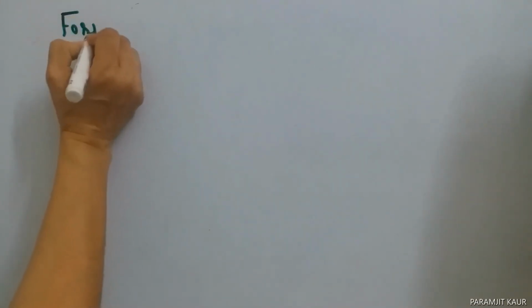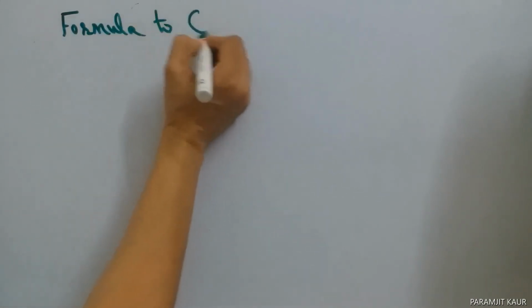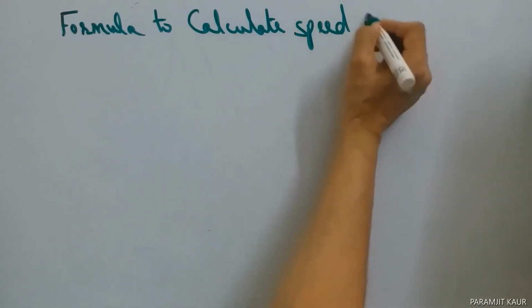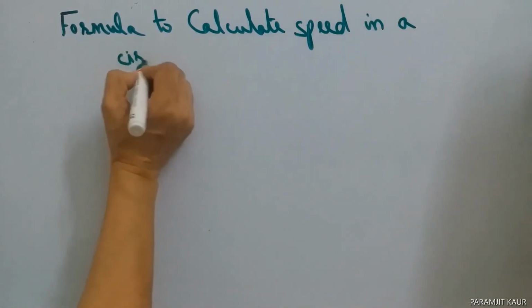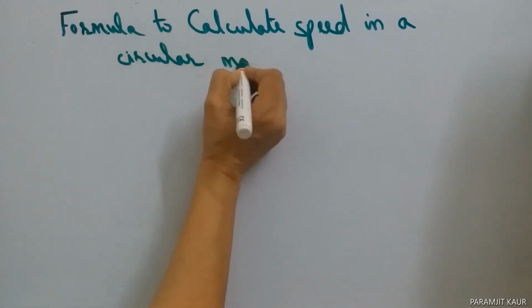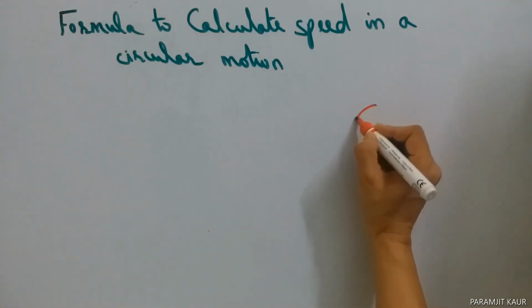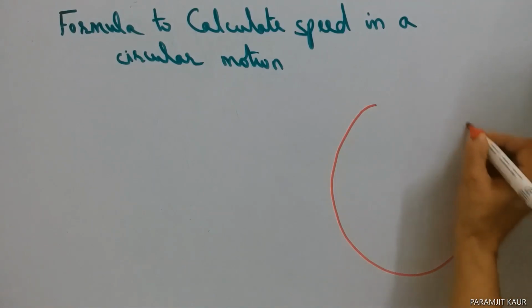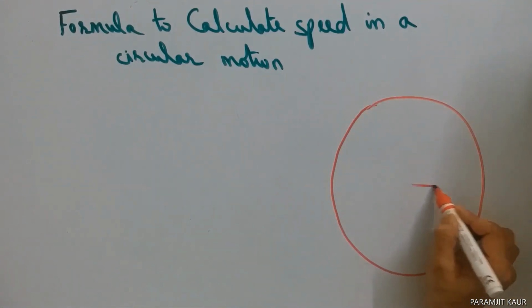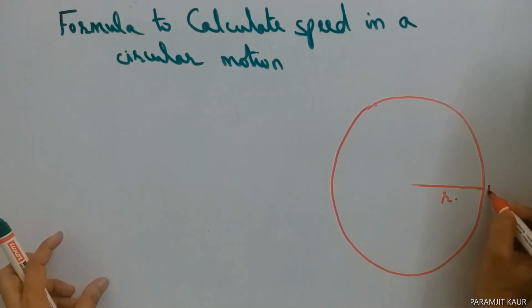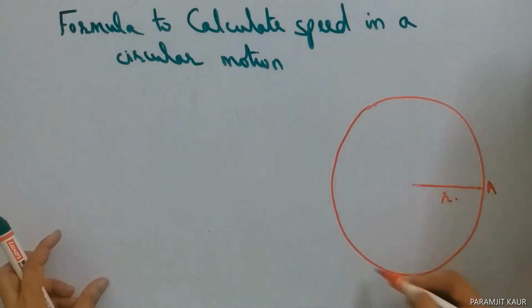Formula to calculate speed in a circular motion. Now, how do we calculate that speed? Say I consider that the body is moving in a circular path of radius r. It starts from point A and comes back to A.